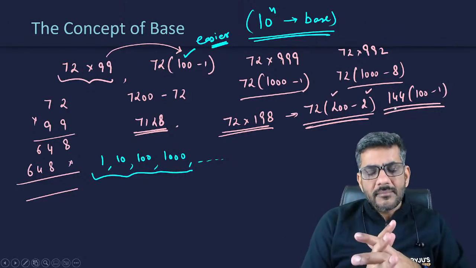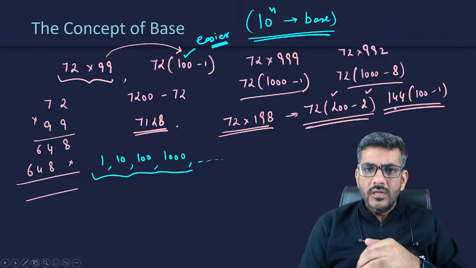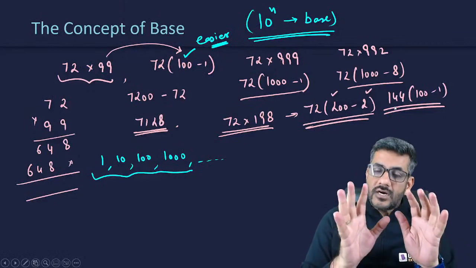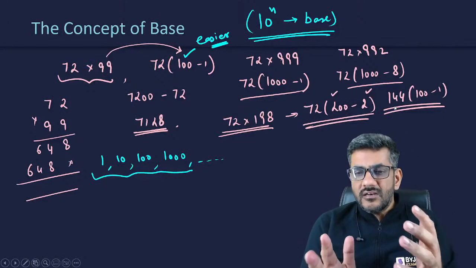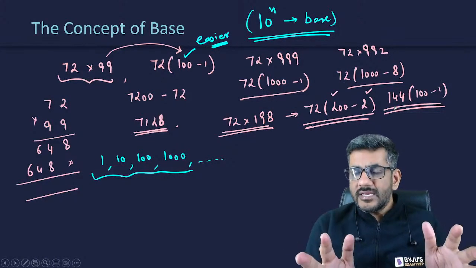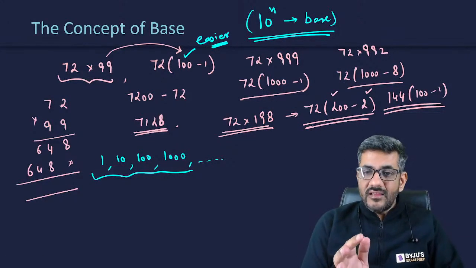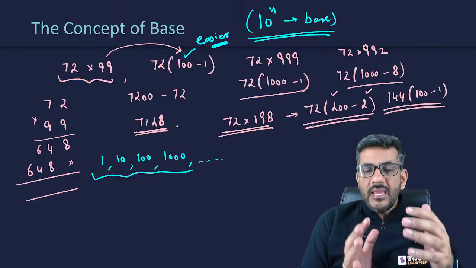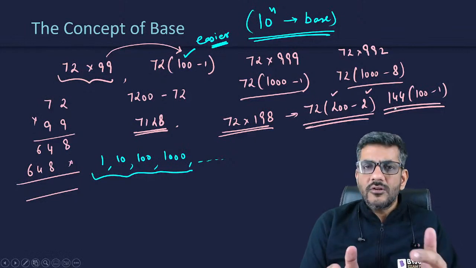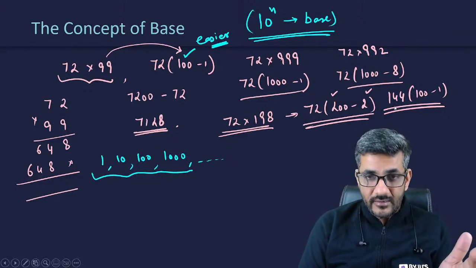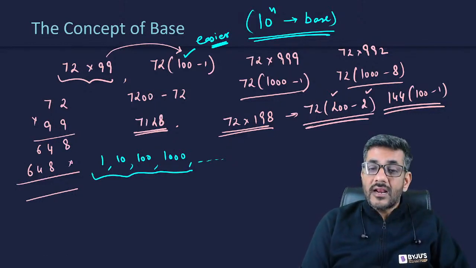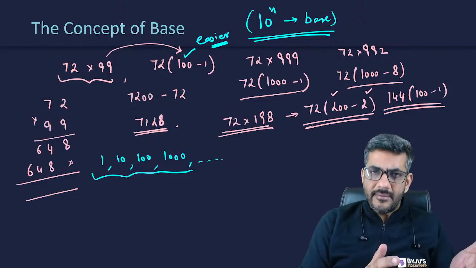The whole of Vedic mathematics, you would see all the shortcuts and all, they are based upon this base. I am sure that all of you have understood what is a base. Can you just confirm it once through the chat box whether you have got my point? What am I calling as base? Base is, once again, if I just reiterate it, that any power of 10 is called a base. And sometimes when you can't make the calculation closer to a power of 10, you look for a multiple of that. ठीक है? अगर 19 है तो rather than writing 10 plus 9, we would better write 20 minus 1.